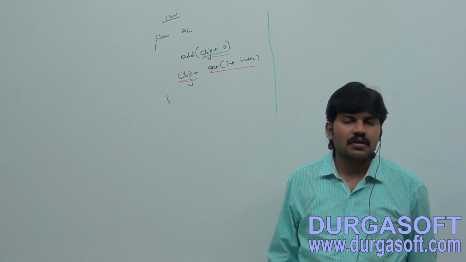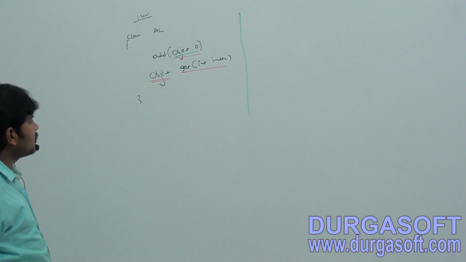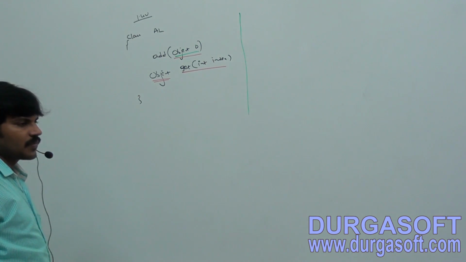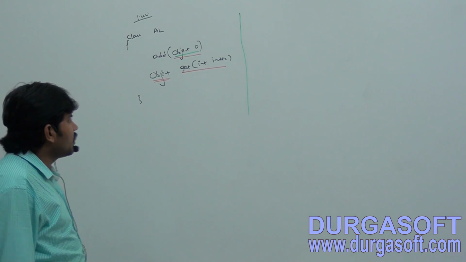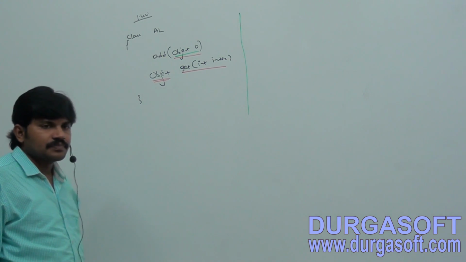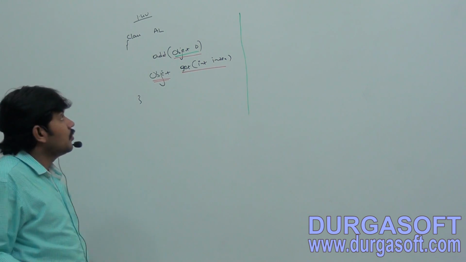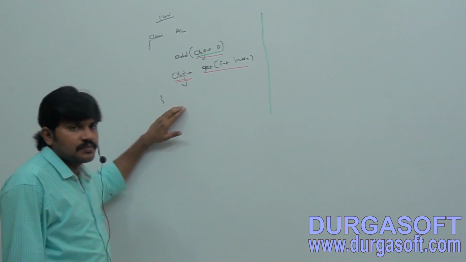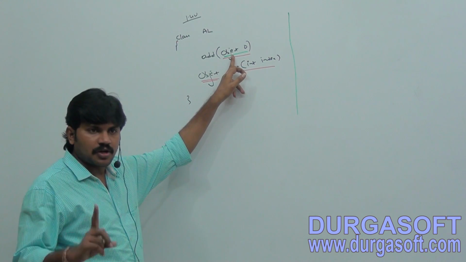Due to this, we are missing type safety. So why is the old ArrayList class not type safe? The reason is this Object argument, right?